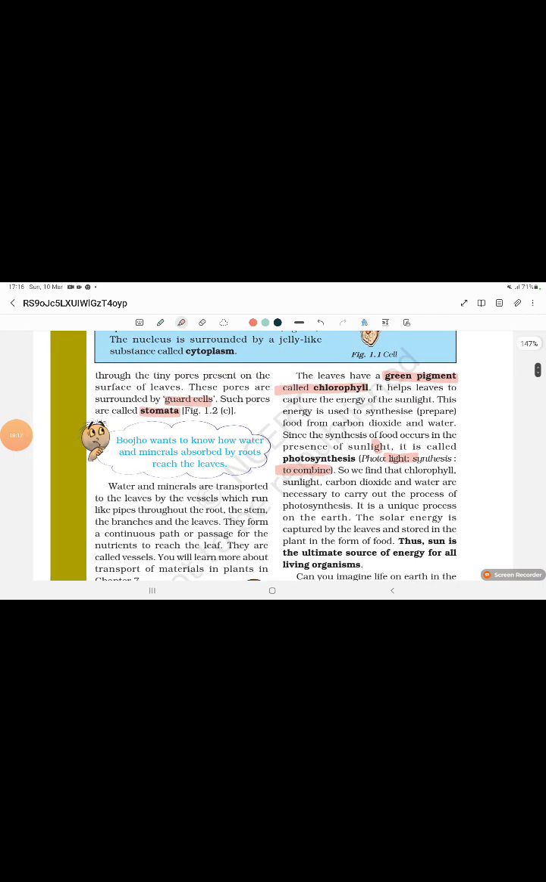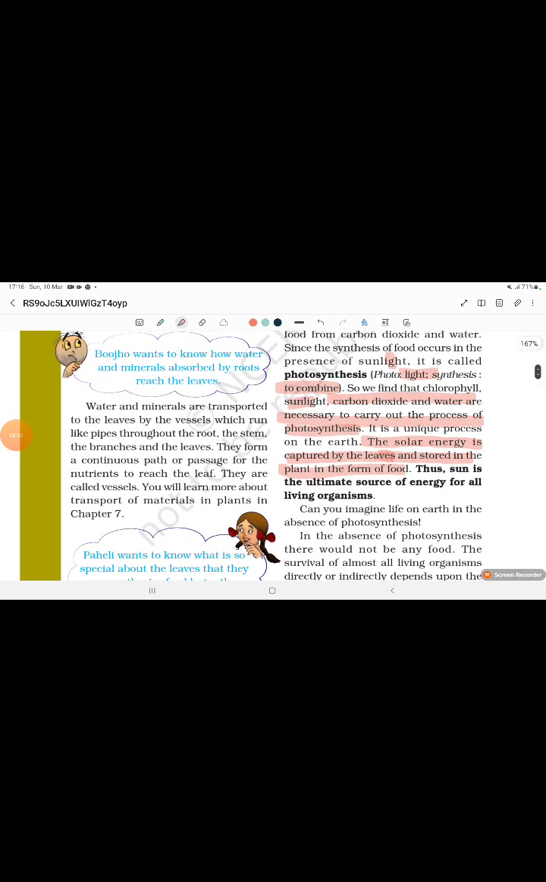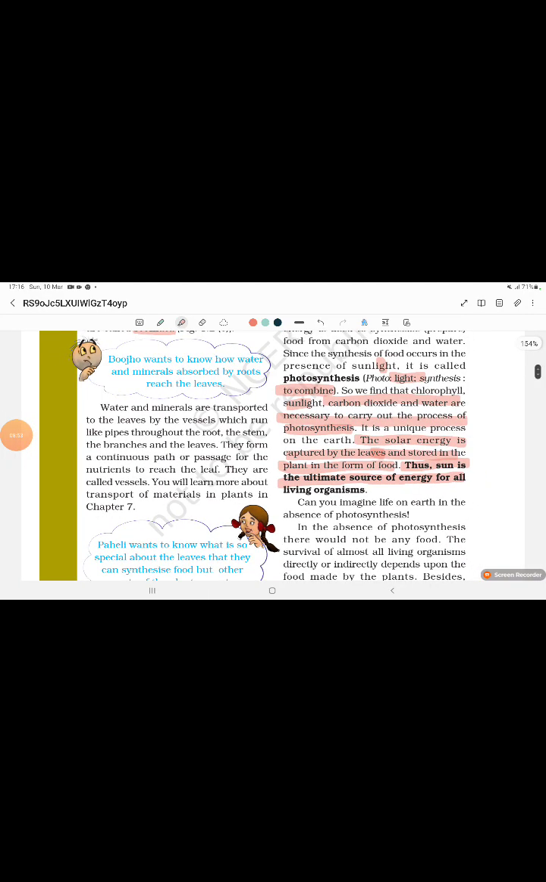So we find that chlorophyll, sunlight, carbon dioxide, and water are necessary to carry out the photosynthesis process. It is a unique process on the earth. The solar energy is captured by the leaves and stored in the plants in the form of food. Thus, the sun is the ultimate source of energy for all living organisms. It is the sun. Okay?